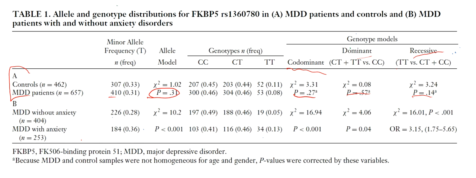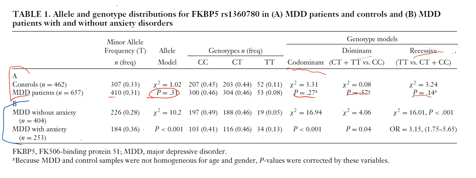And in the second part of their table, they actually compare MDD patients without anxiety to MDD patients with anxiety. And the reason they do this is because they know that major depressive disorder often occurs with other symptoms, and the specific one they want to look at in their study is anxiety.